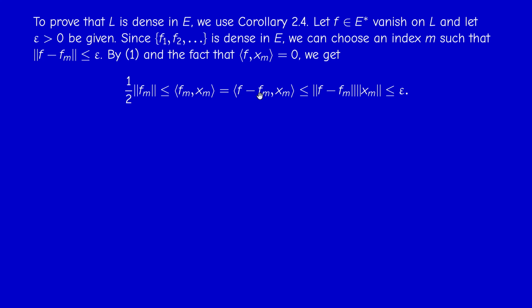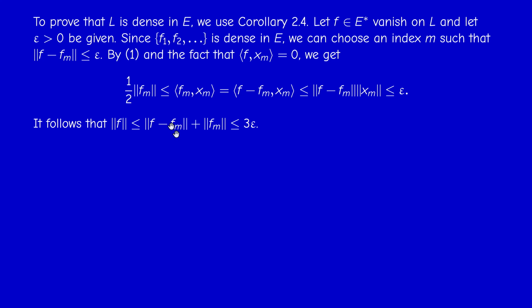So when I subtract F of Xm, I get the same thing because F vanishes on L. Now, by the fundamental operator inequality, this is less than the norm of F minus Fm times the norm of Xm. But Xm is in the unit ball, so it's less or equal than 1. Therefore, 1/2 the norm of Fm is less or equal than epsilon. And now by the triangle inequality, the norm of F is less or equal than the norm of F minus Fm plus the norm of Fm.